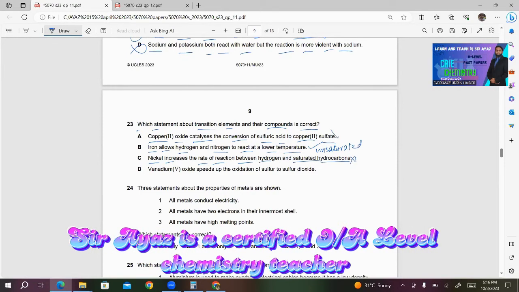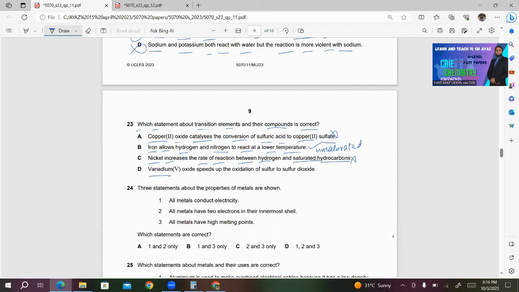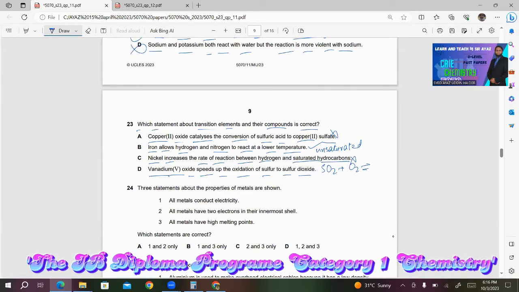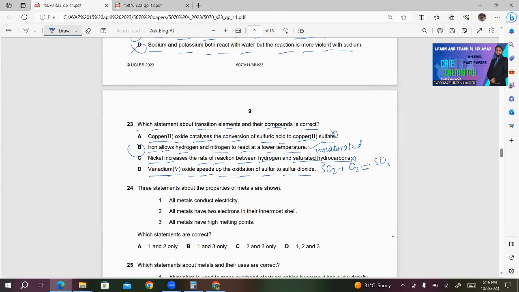So this is wrong. D, vanadium 5 oxide speeds up the oxidation of sulfur to sulfur dioxide. Yes, it will speed up. It's acting as a catalyst, but it speeds up the reaction of sulfur dioxide with oxygen to produce sulfur trioxide. So only B will be the right answer in this case.